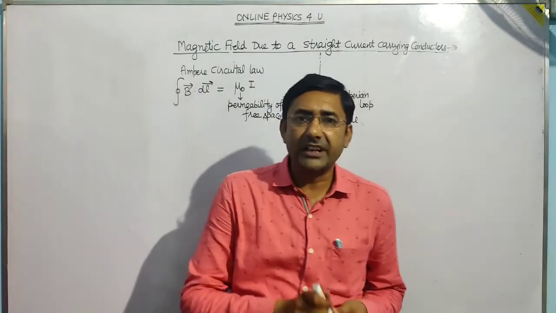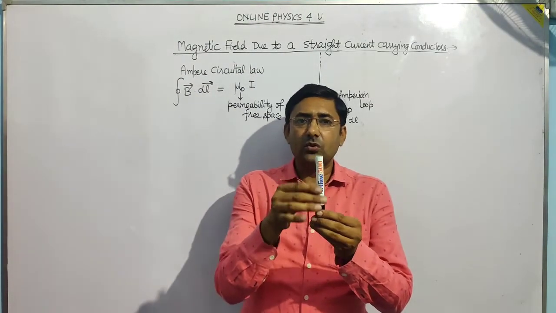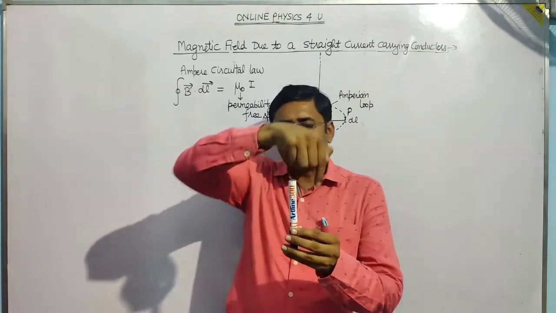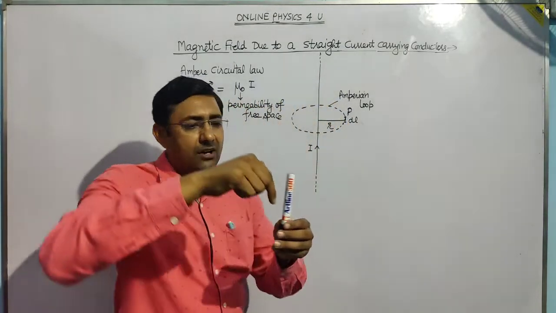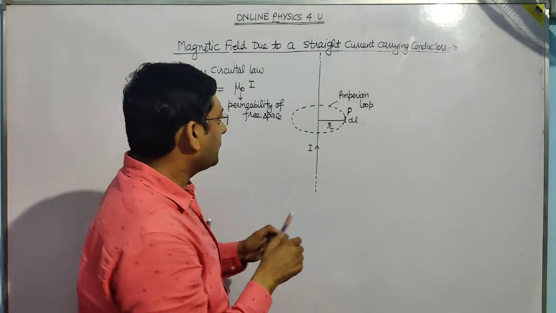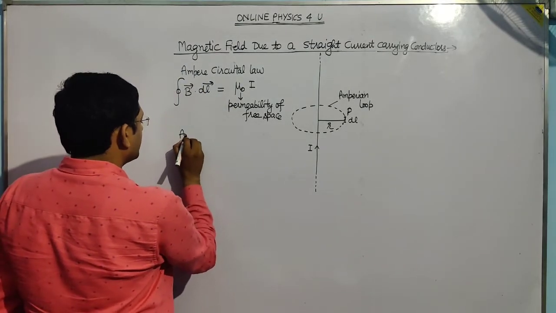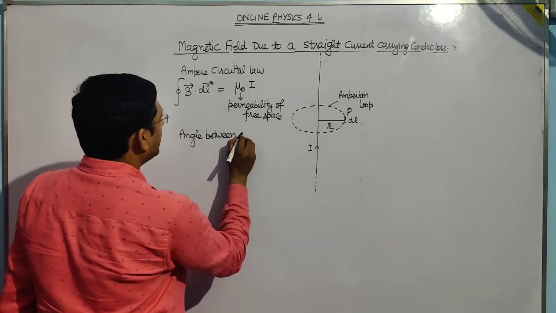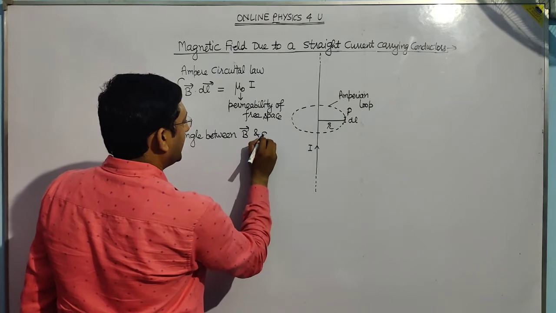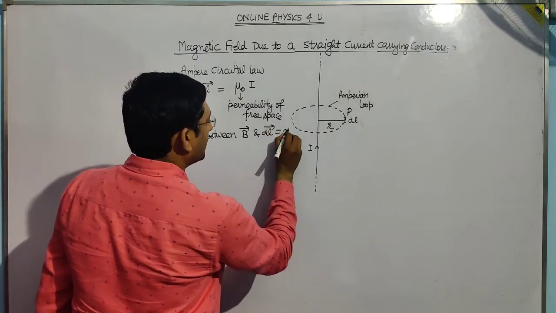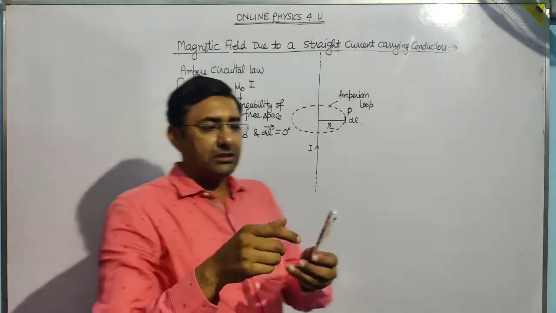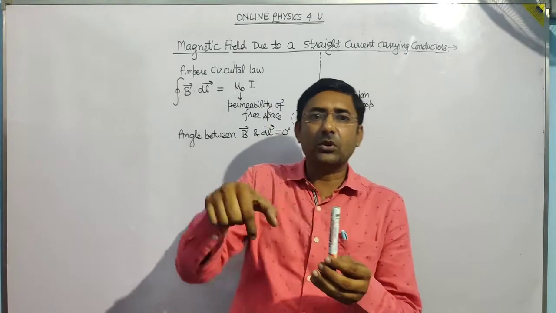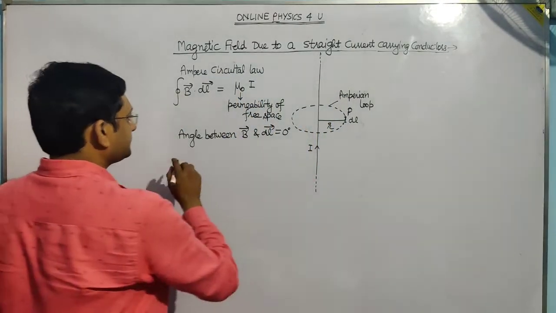And you know very well that the magnetic field due to a straight conductor is in the form of circles. So the magnetic field will be in the form of circles, and our Amperian loop is also like this. So what will be the angle between B and dl? The angle between B and dl is 0 degree, because the direction of the magnetic field is this and the direction of small dl is also along the circle. So this is 0 degree.